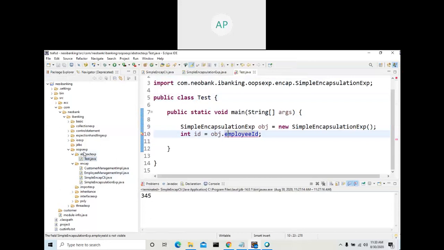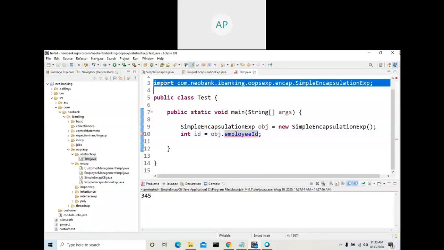Okay, Control V. See here, you are getting an error. Why? Same line of code, the same two lines in the test class, and I'm getting an error. But in this other class I'm not getting an error, because this class is in the same package. Here I'm getting the error because this class is in a different package.